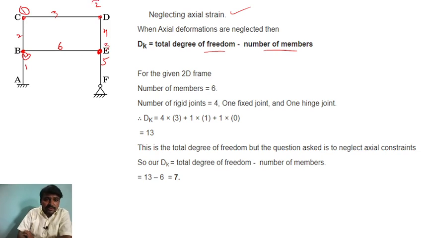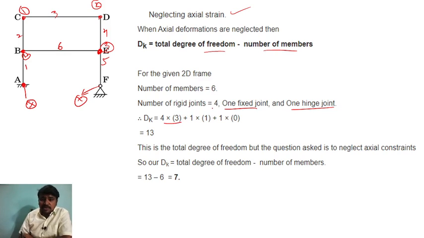I will make brackets so that you can understand. I have put the brackets, see. These are separate, I will make a star mark for this. 1 fixed joint, 1 hinge joint, this is the hinge joint and this is the fixed joint. Now the degree of freedom is 4 into 3 plus 1 into 1 plus 1 into 0, where 4 is the number of rigid joints, and that is 13.